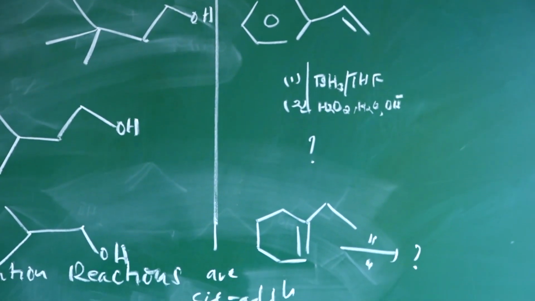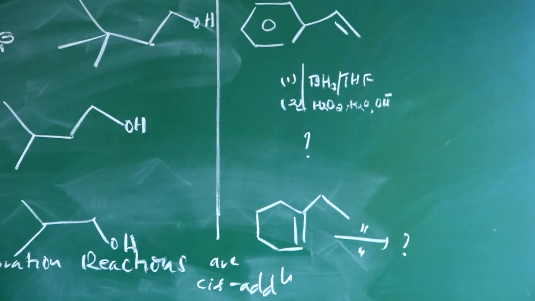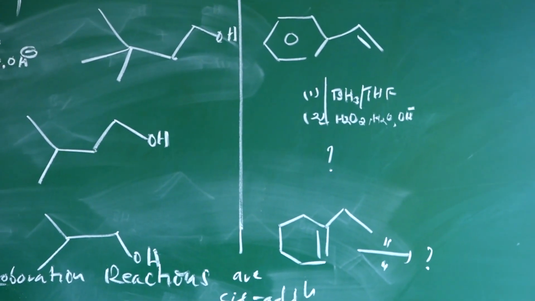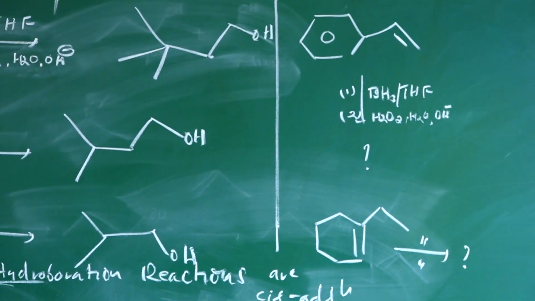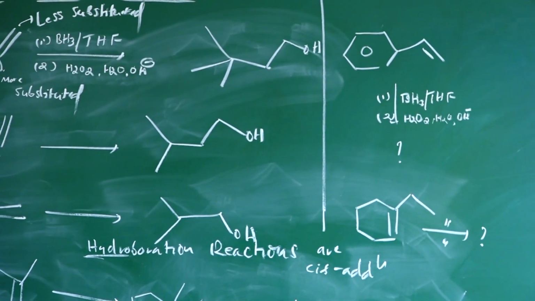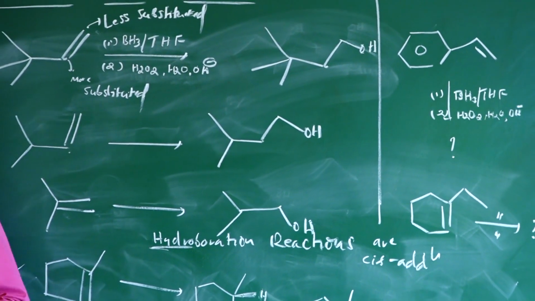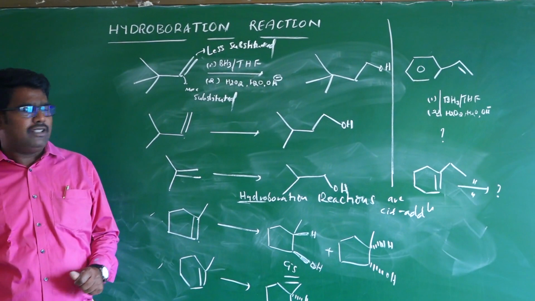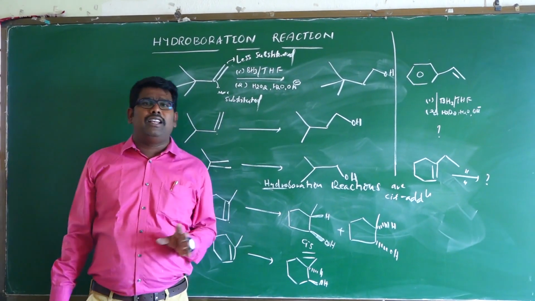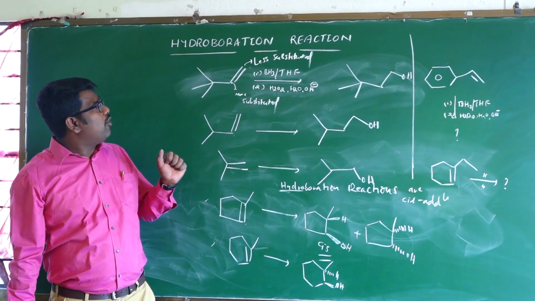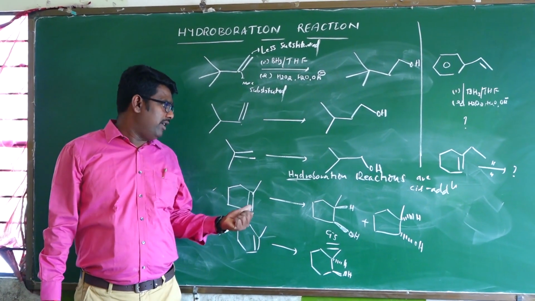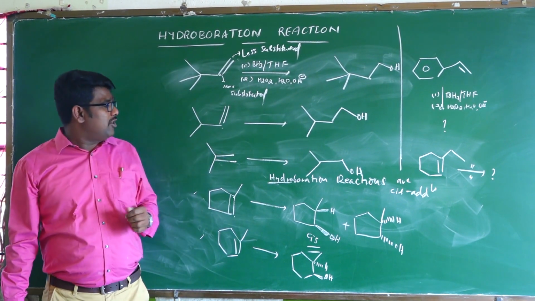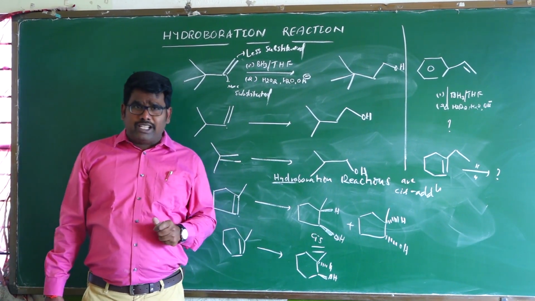Keep in mind the simple trick: the hydroboration reaction takes place at the less substituted carbon, so the less substituted alcohol is the major product. Among primary and secondary, primary is the major product. Among secondary and tertiary, secondary is the major product. So oxidation takes place at the less substituted carbon. This is the hydroboration reaction. It is very important for IIT Mains and JEE, and NEET also.